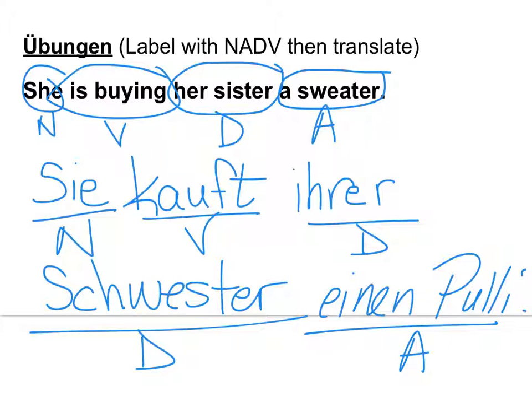What if we were going to get rid of this, ihre Schwester? Instead of saying her sister, say buy her a sweater. Do you think you could figure that out? Hint, use the blue chart. You're going to get rid of two words, ihre Schwester, and replace it with one of the words off of this blue chart over here.